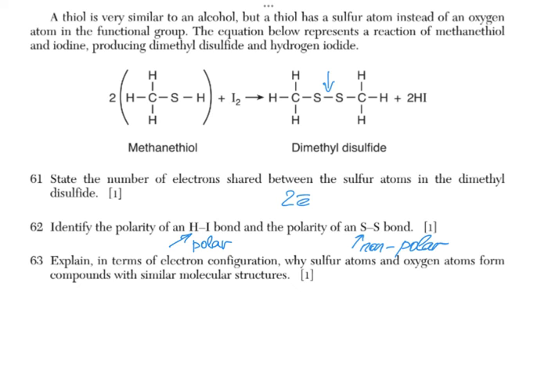Okay. Explain in terms of electron configuration why sulfur atoms and oxygen atoms form compounds with similar molecular structures. Well, here are the magical words. In terms of electron configuration, we need to mention that oxygen and sulfur are elements from group 16. So they have the same number of valence electrons. That's enough of an answer.